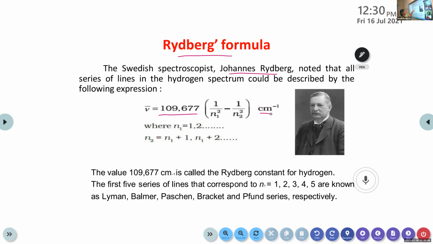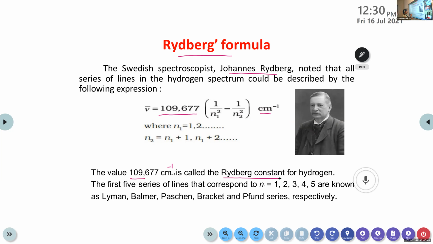Into 1 by n1 square minus 1 by n2 square, where n1 is equal to 1, 2, etc. That means it depends upon the movement of atoms, molecules or ions from which level to which level. So n1 is equal to 1, 2, 3, etc., and n2 is equal to n1 plus 1, that means a higher energy level compared to n1. The value 109677 centimeter inverse is called the Rydberg constant for hydrogen.